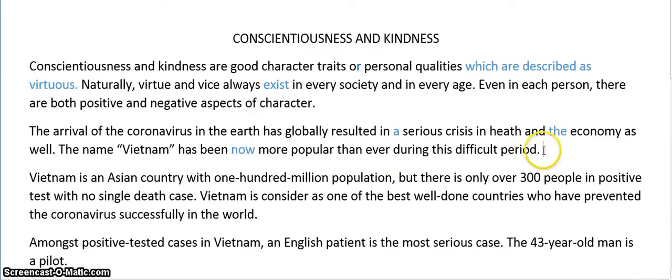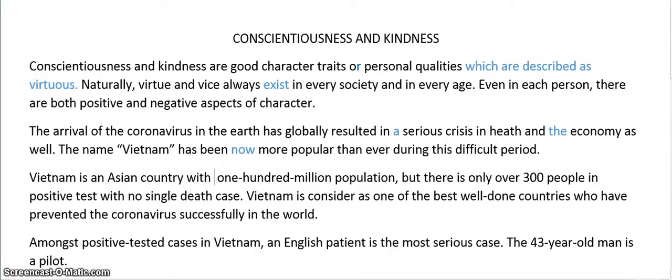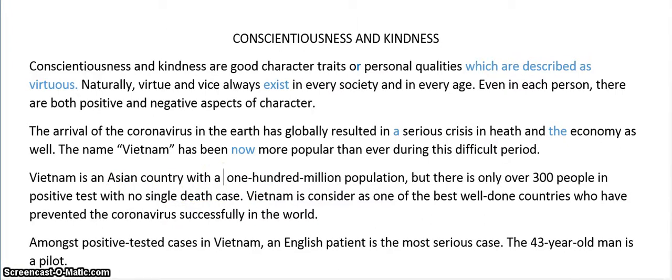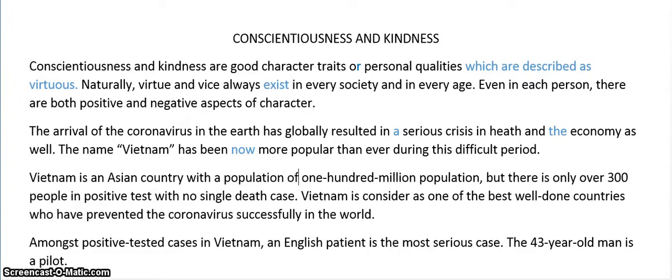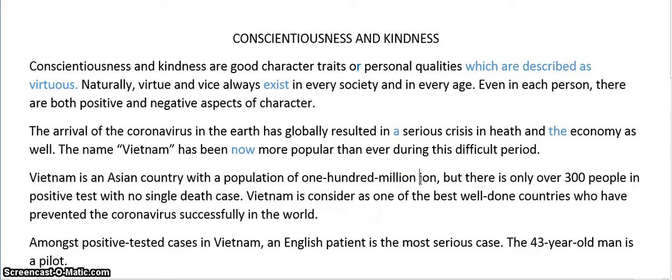What I'm looking for after this sentence is a link. Why is it now more popular than ever? Vietnam is an Asian country with 100 million population. So when we're talking about populations, the population itself is singular: with a population of. Okay, that's going to work and sound better. With a population of 100 million.